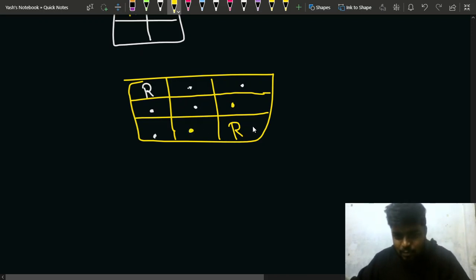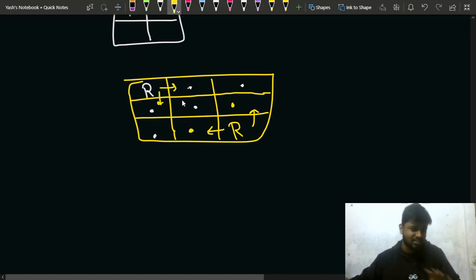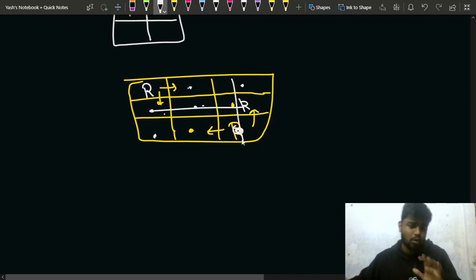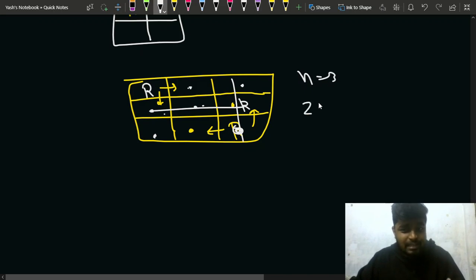If I move this rook left, or right, or down, you can see that it will not collide, because there is still one space left, right? If this rook comes here instead, it is not sharing any particular row or column with the other rook that is occupied. So if the n value is 3, I can keep 2 rooks, right? If the n value is 3, I can keep 2 rooks.